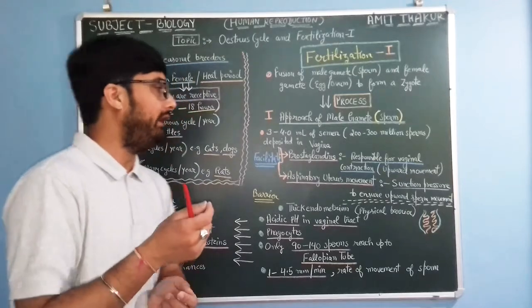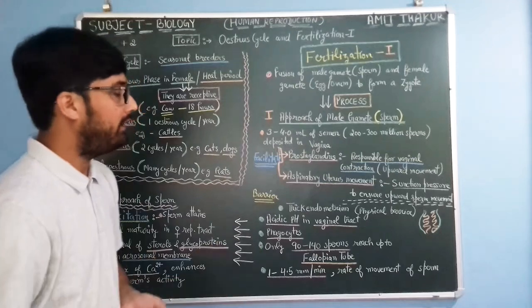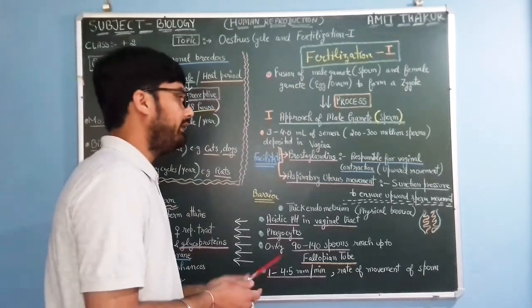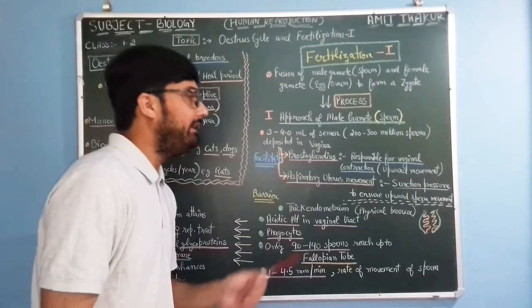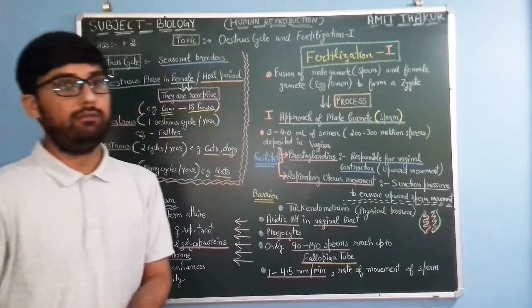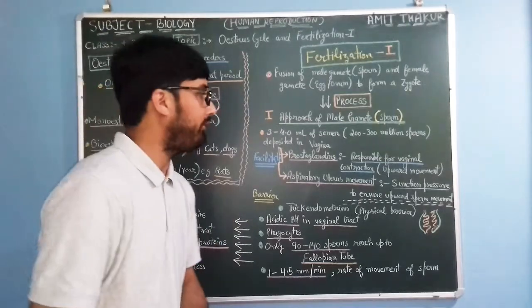Previously it was thought that they were released by the prostate gland, but now we know that they are released by the seminal vesicles.